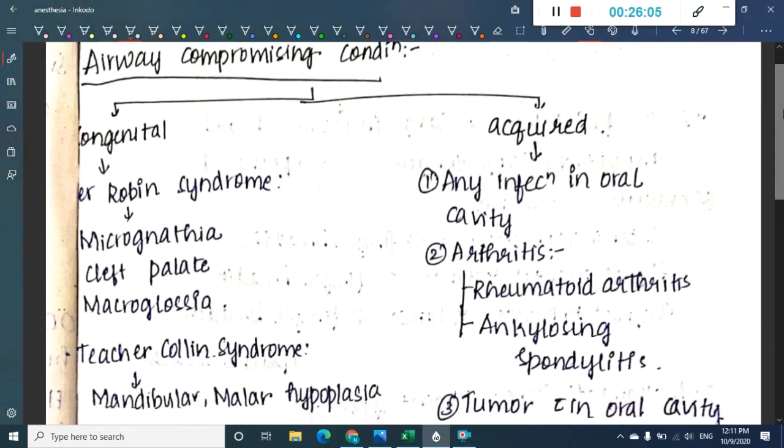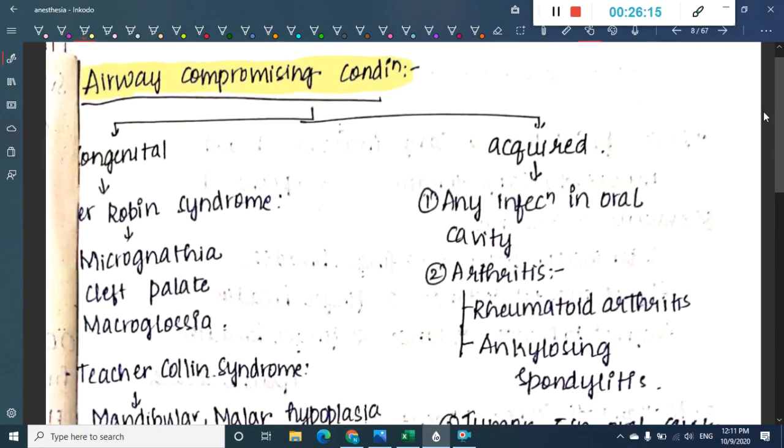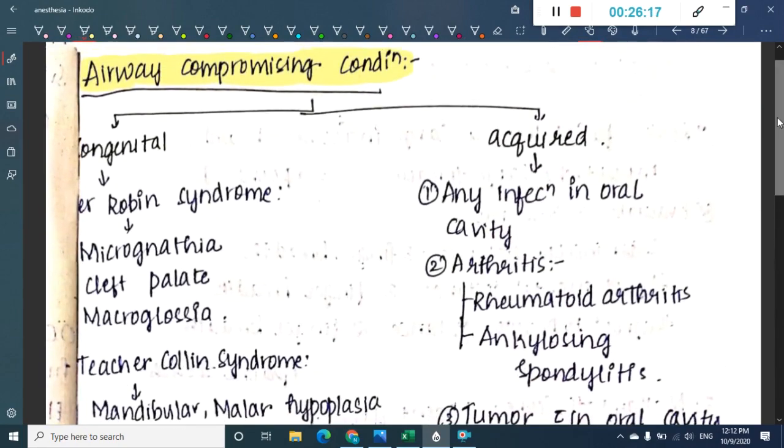Even before surgery itself, we should make sure that the patient does not have any airway compromising conditions, because these will cause more problems during surgery, as intubation is difficult in these patients. So what are the airway compromising conditions? They can be congenital conditions or acquired conditions.